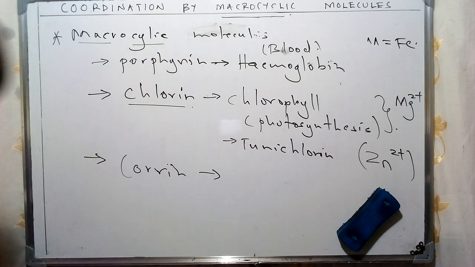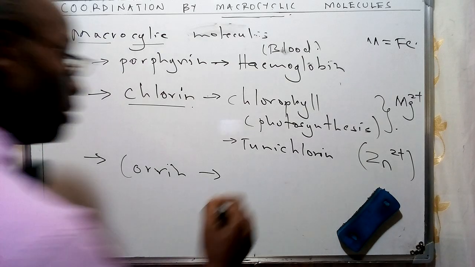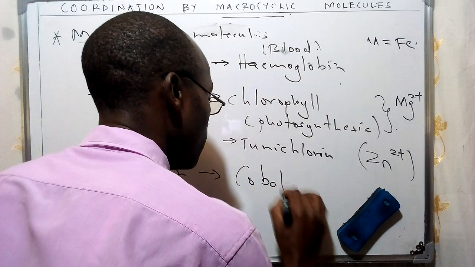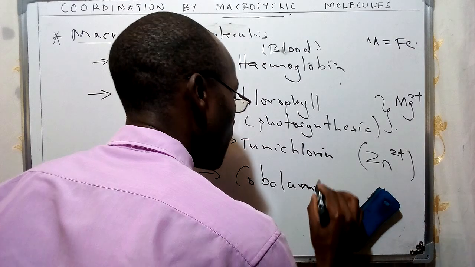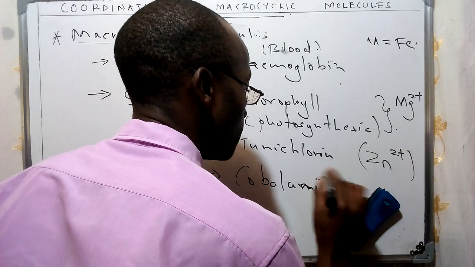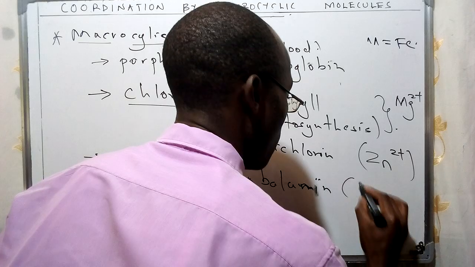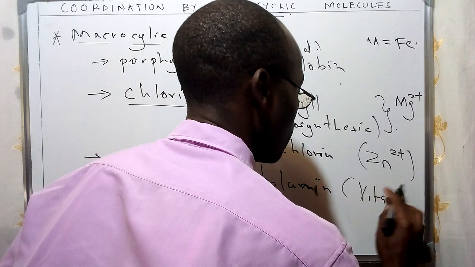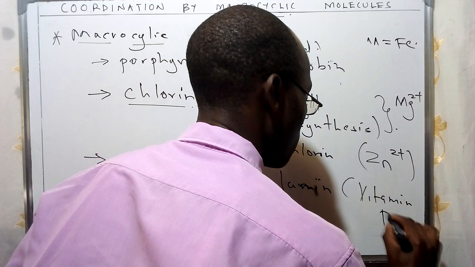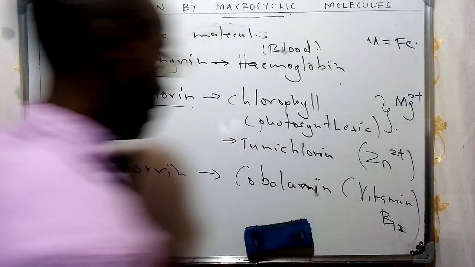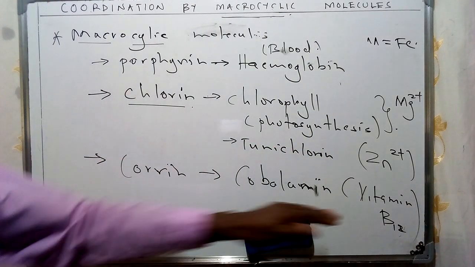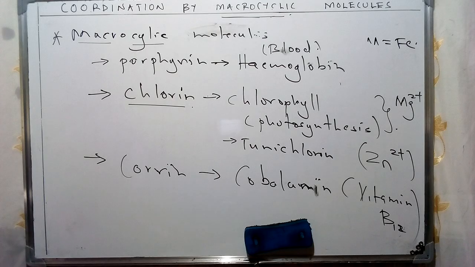Now, the last one which I gave as an example of these important macrocyclic molecules is corrin. And this specific corrin is contained in what we refer to as cobalamin. And this cobalamin is basically vitamin B12, as we are going to come across in our various discussions. So we shall have this one given in terms of vitamin B12, and we shall discuss this one as well in detail in some of our videos.